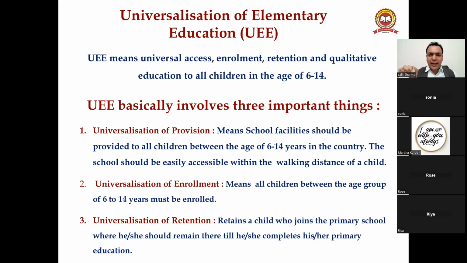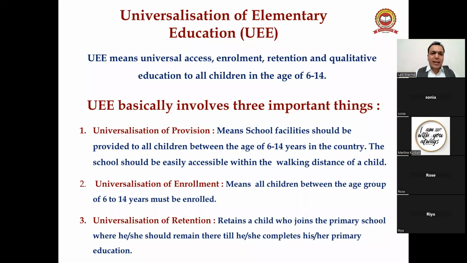What does it mean? It means all of the children across the country within the age group of 6 to 14 should be enrolled and should get a primary education, because you know that Article 45 says there should be free and compulsory education for all children from the age group of 6 to 14.